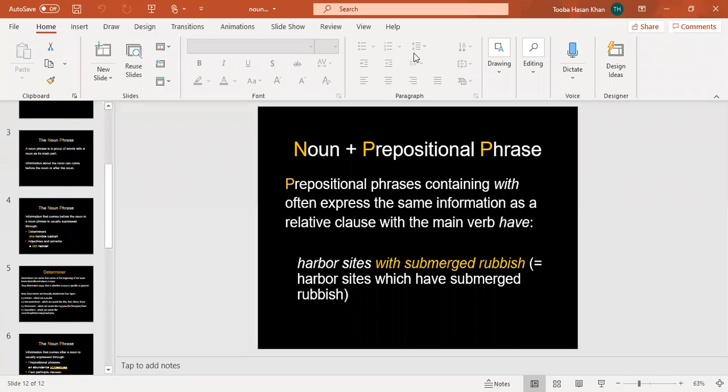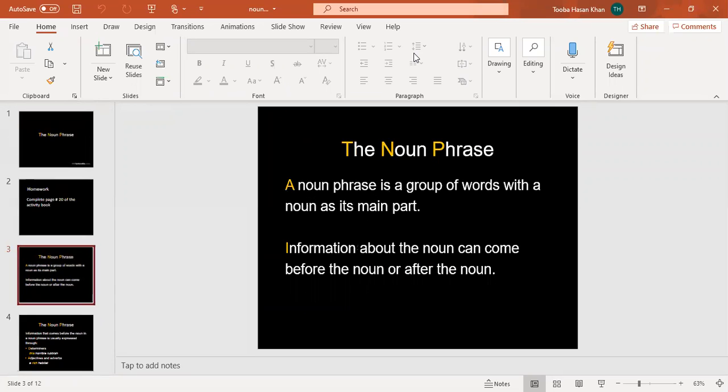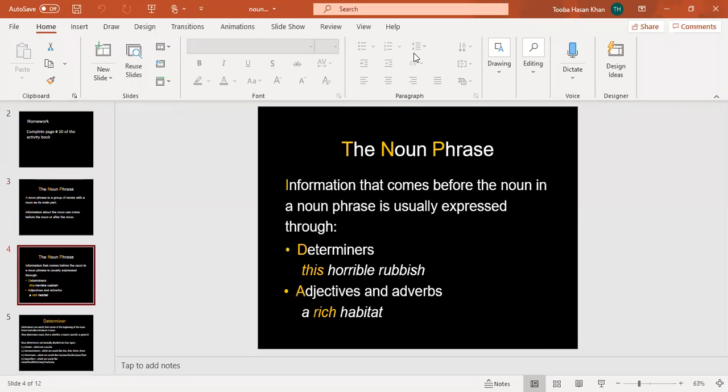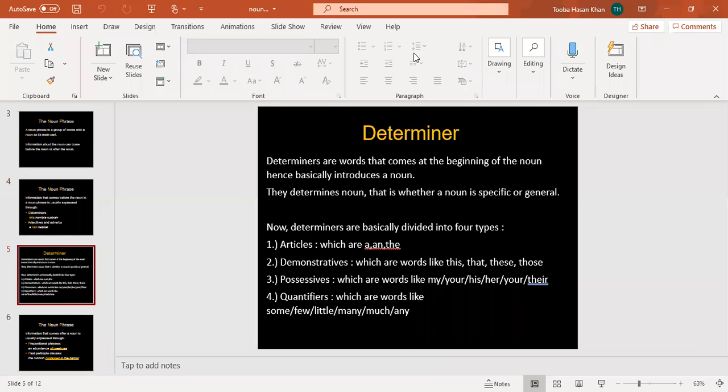But for your understanding, what you should know is that a noun phrase is a phrase that contains a group of words with the noun as the main part. It can have some words before the noun. Those words can be either an adjective. Adjective is any word that tells you more about the noun. It can be a determiner. For example, this, a and the, this, that, these, those. For example, my, his, hers, theirs. Or words like quantifiers, as in some, few, little, many, right?